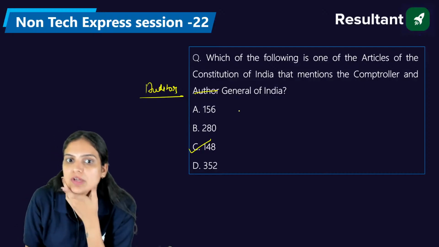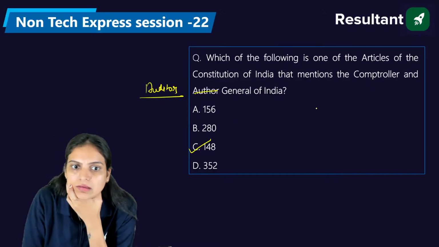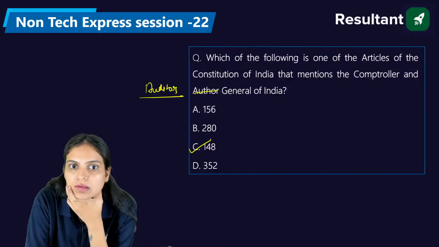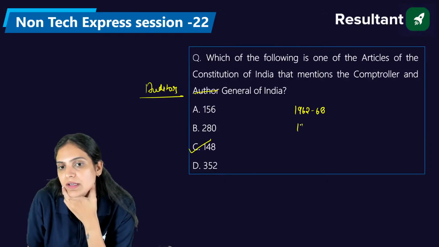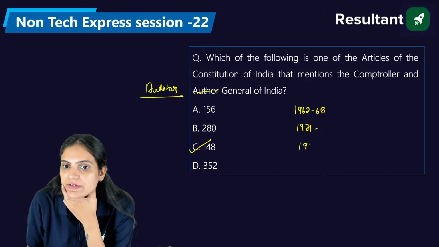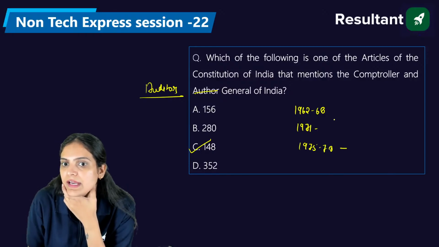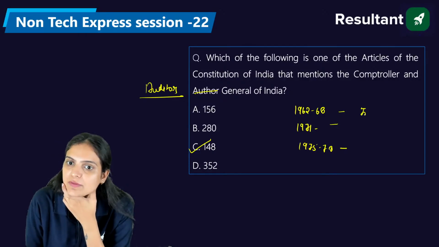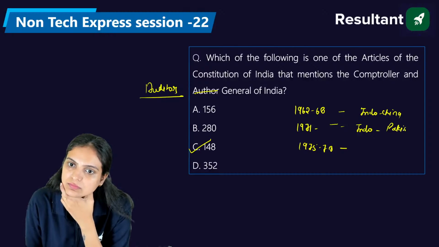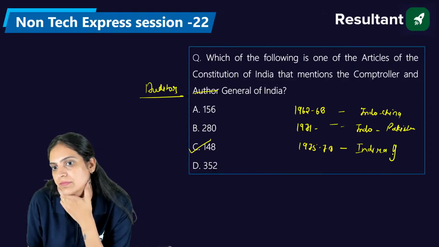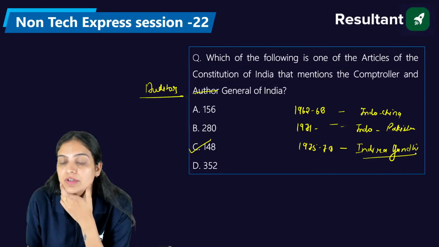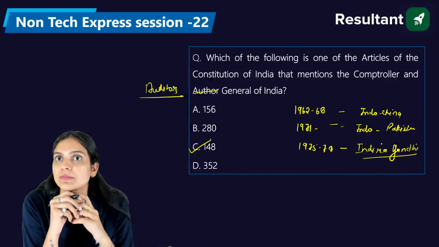Okay, right? So if you just wanted to write it, we can write it here: between 1962 to 68, then in 1971, and in 1975 to 78, we had the emergency three times. Indo-China War, Indo-Pakistan War, and during the Indira Gandhi time. So it became mandatory for us to remove that internal disturbance term.